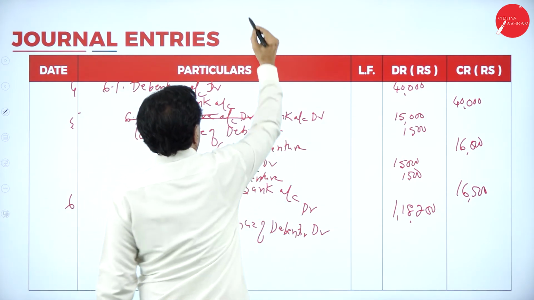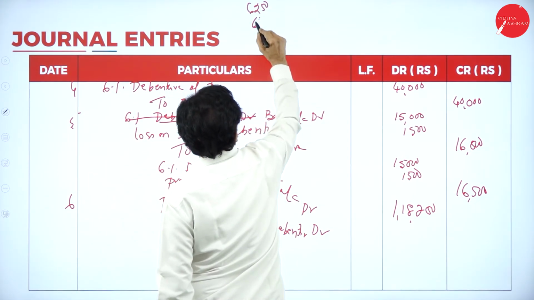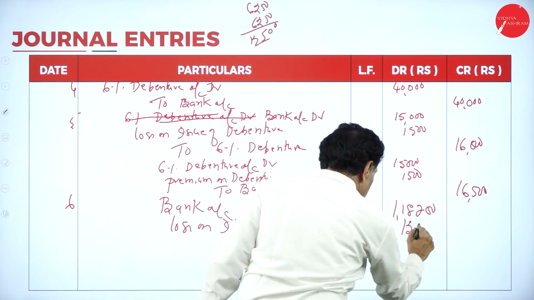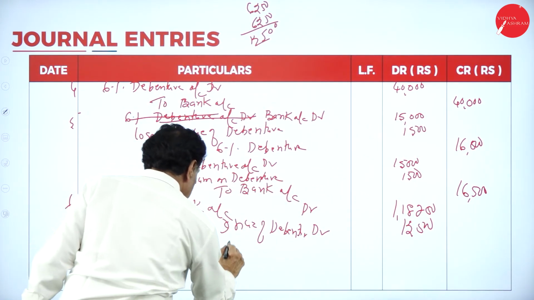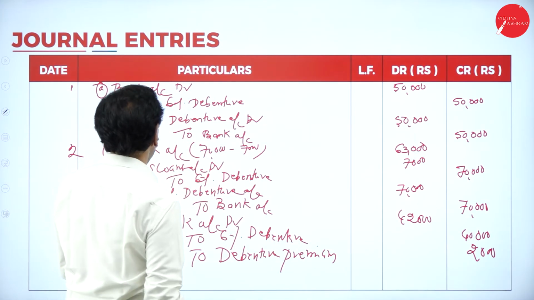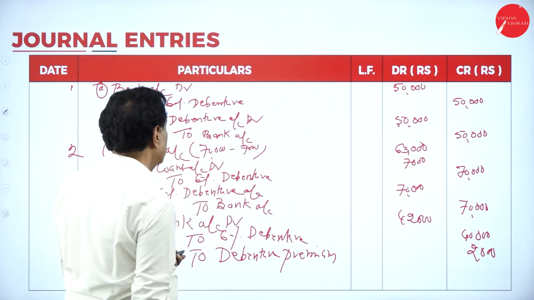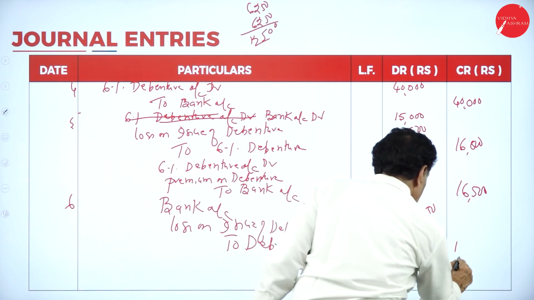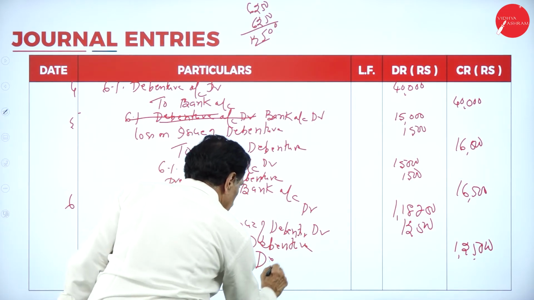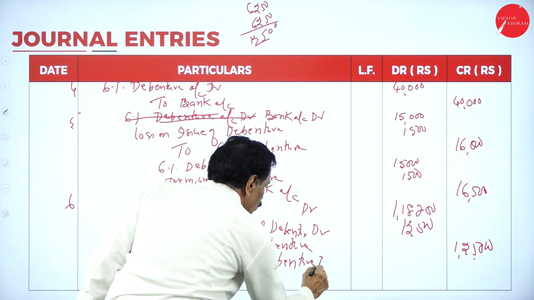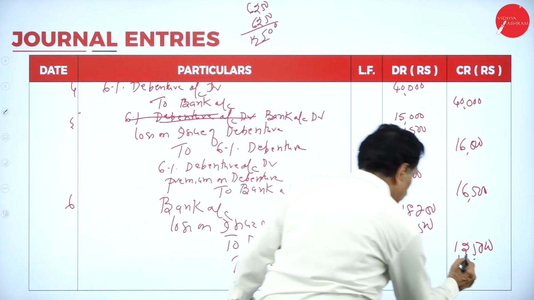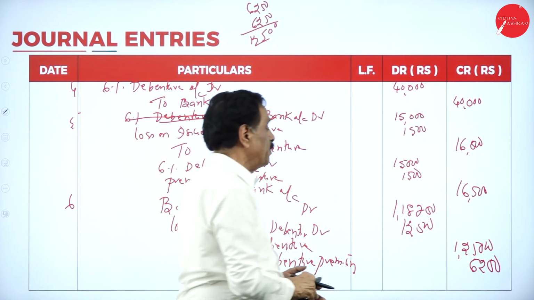So totally 6,250, 6,250, 12,500. To debenture. What's your face value? 1,25,000. To debenture premium, 6,250. See that debit side should be equal to credit side.